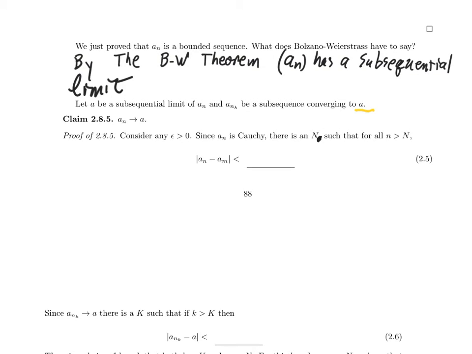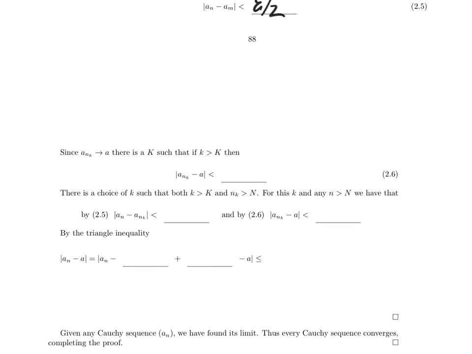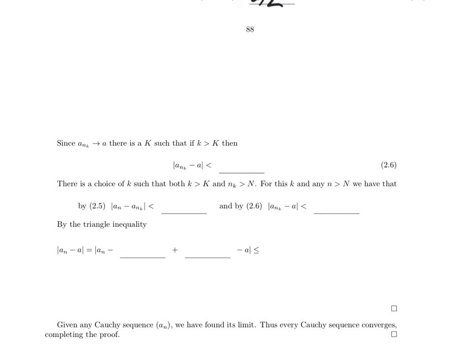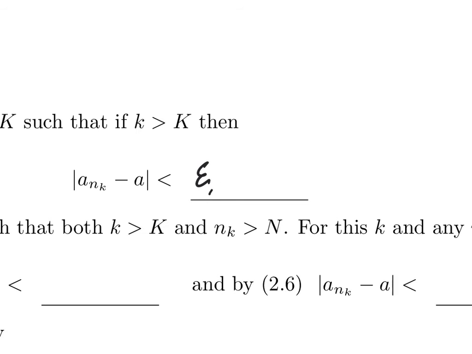I know that a sub n is Cauchy, so that tells me that there exists some big N such that whenever little n is bigger than big N and little m is bigger than big N, then the difference between a sub n and a sub m is less than epsilon over 2. And I know I need an epsilon over 2 because of the picture that I just drew. The other thing I know is that a sub n sub k converges to a. That tells me that there exists some threshold value, I don't know what it is, big K, such that if little k is bigger than big K, then a sub n sub k minus a in absolute value is less than epsilon over 2.